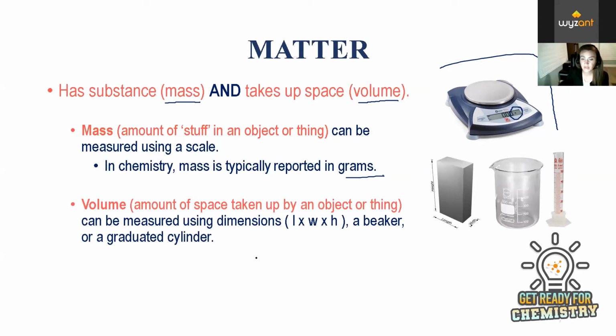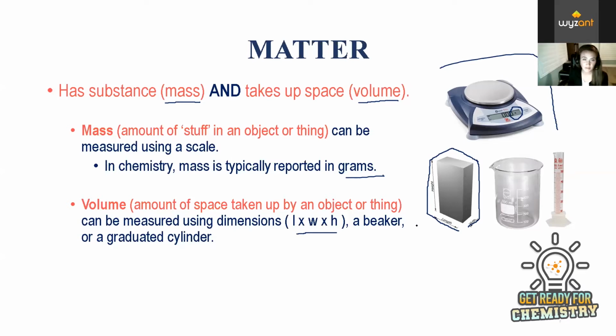Volume is the amount of space taken up by an object or thing. You've probably done this in math before, where volume is length times width times height. We can do this with any regular object, any cube or rectangle or square object that has length, width and height, and we can easily measure this with usually a ruler.